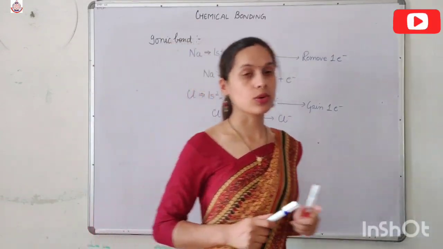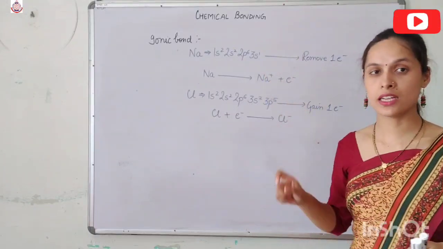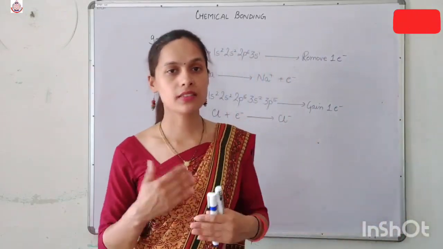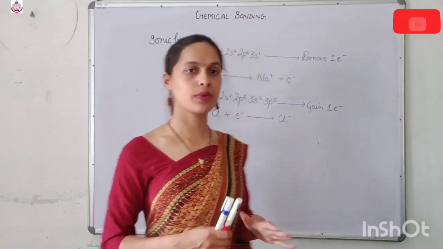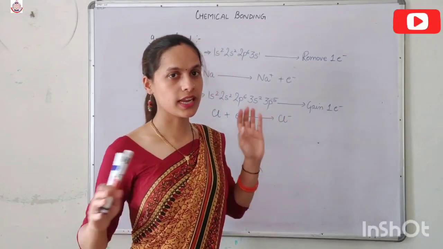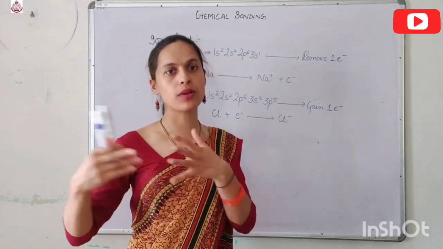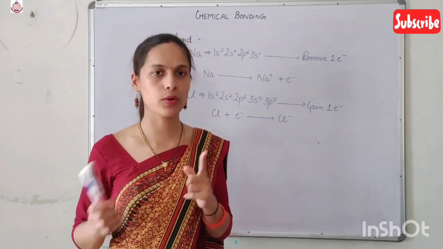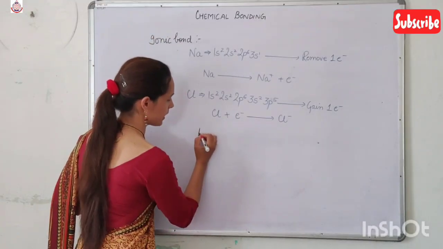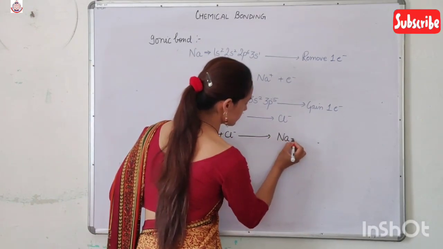Keep in your mind that sodium and chlorine are never present in the form of Na positive and Cl negative in nature. Only when they come close to each other does the transfer of the electron happen. Otherwise, they are present in the form of Na or Cl. When they combine to form a compound, only then do they get converted into Na positive and Cl negative. Now this Na positive combines with Cl negative to form NaCl.